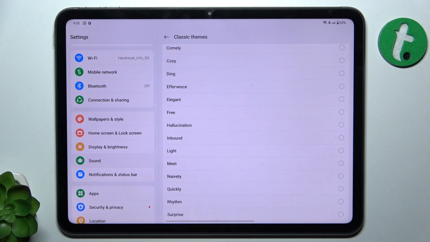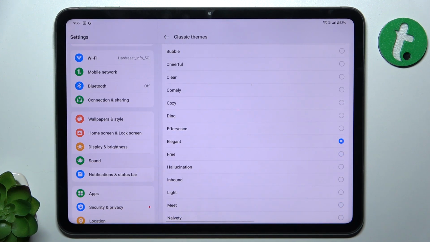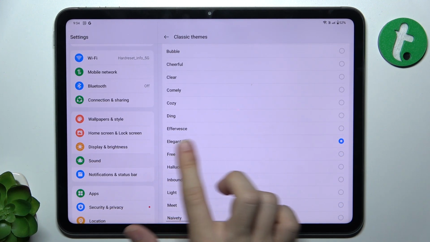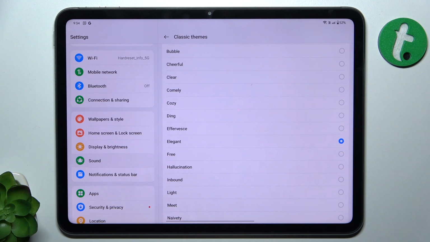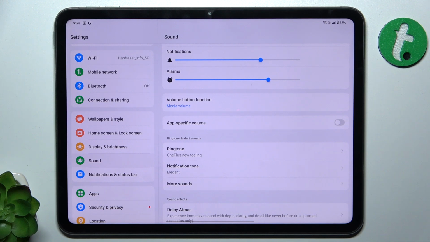When you click on something, you can hear its preview. I've decided on this one, so I just click on it and now it's set. I can go back. And that's all for today.